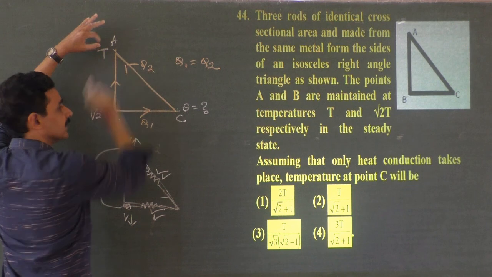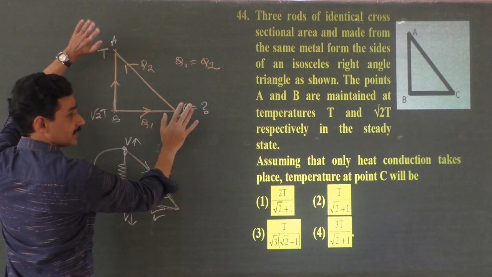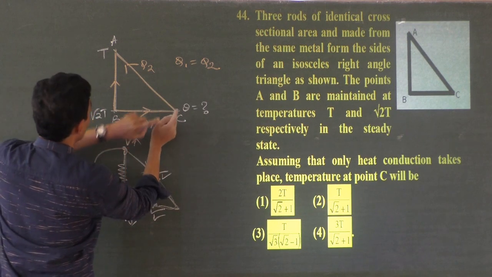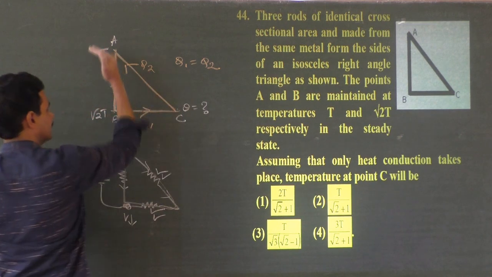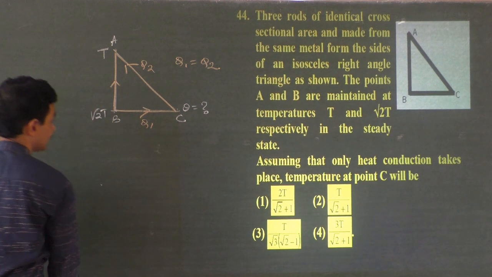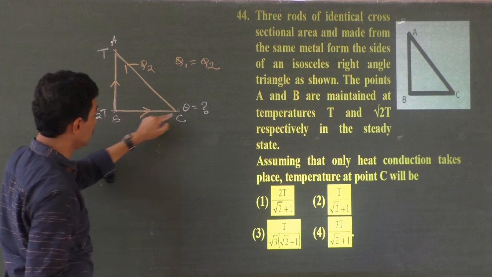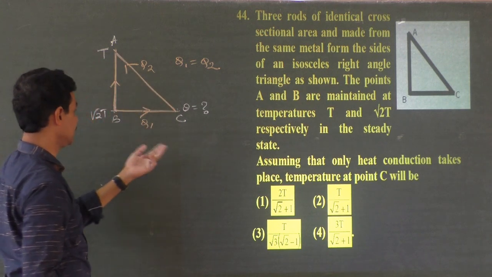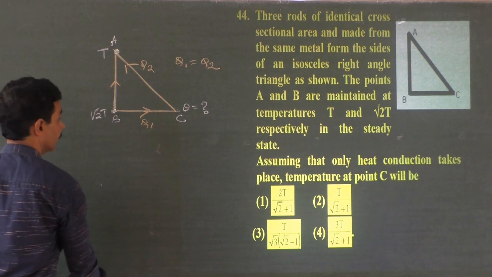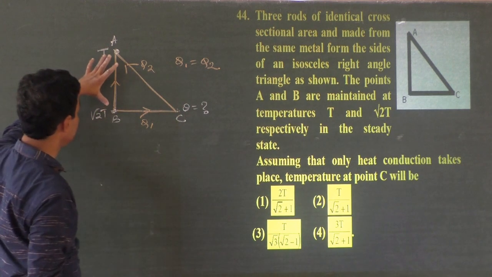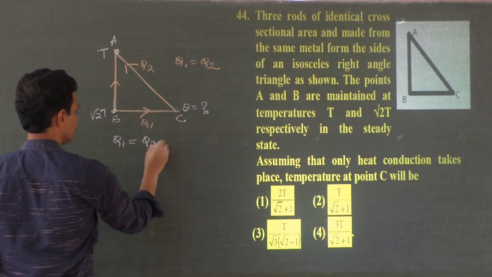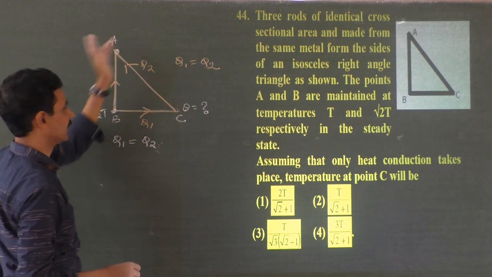What about the other end? They are in series like this, because we are not maintaining any temperature here. It is automatically maintained. So this should be lower than this, but higher than this. So heat must flow like this. The heat energy flowing through these two rods is the same since they are in series. The temperatures are maintained here by heating them. We don't heat it here. Heating is maintained here. So Q1 is equal to Q2.